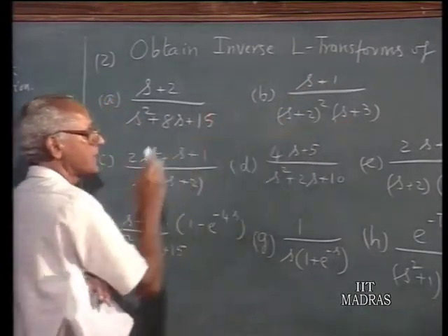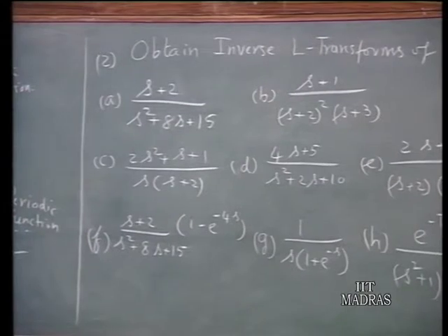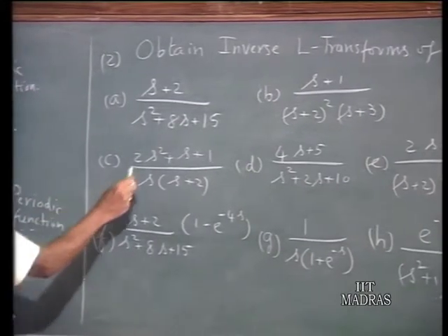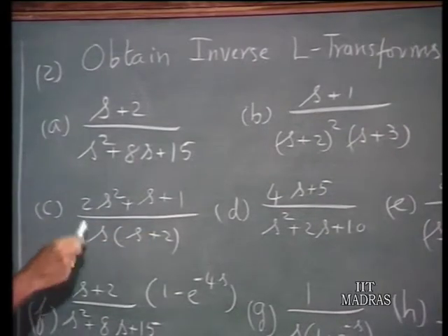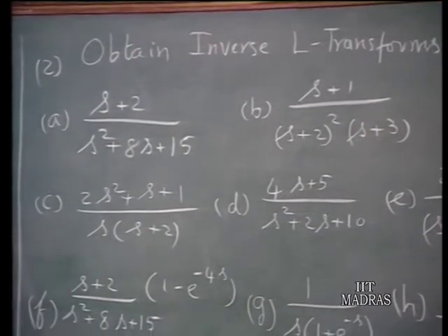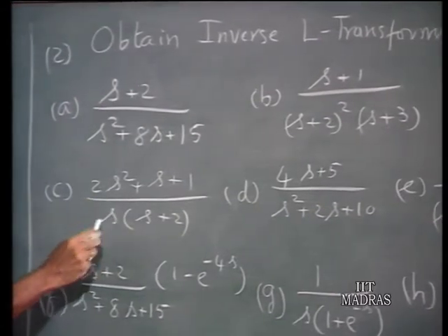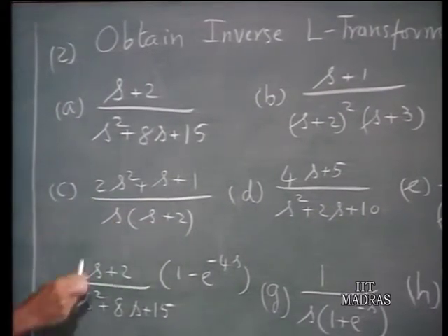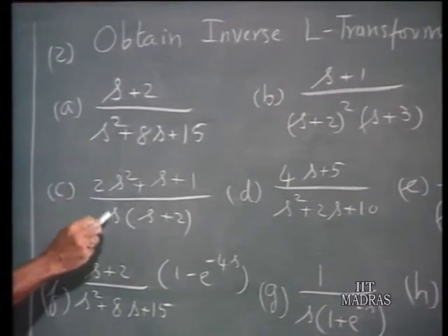That means there is a repeated pole here. So you have to use the rule for finding out the residues when repeated poles are involved. C, (2s squared plus s plus 1) over s times (s plus 2). You observe here that the numerator has the same degree as the denominator. Therefore, apart from the factor which corresponds to k1 over s plus k2 over (s plus 2), you also have a constant term 2 which is the ratio of the two leading coefficients.